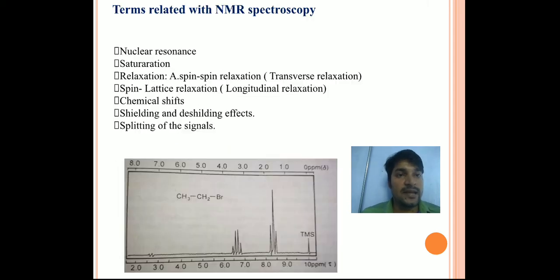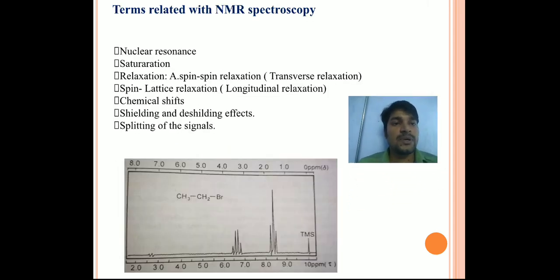If we go to the next slide, there are some terms related to NMR spectroscopy, whether proton, C13, or any NMR. The first is nuclear resonance. We all know resonance means a compound can have different structures and different energies. When excited, some have higher energy, some lower energy.